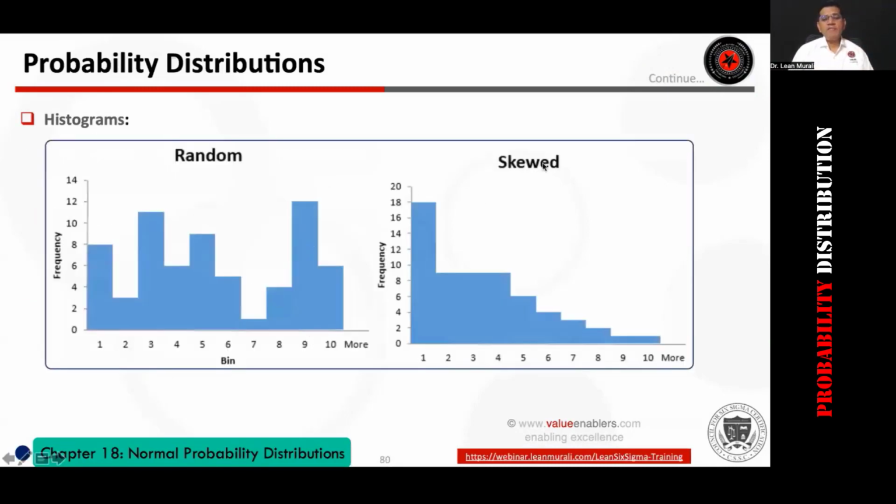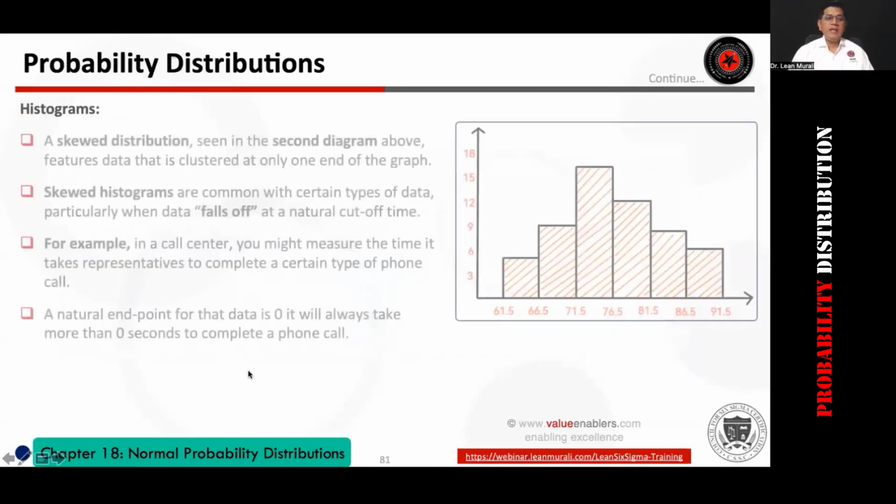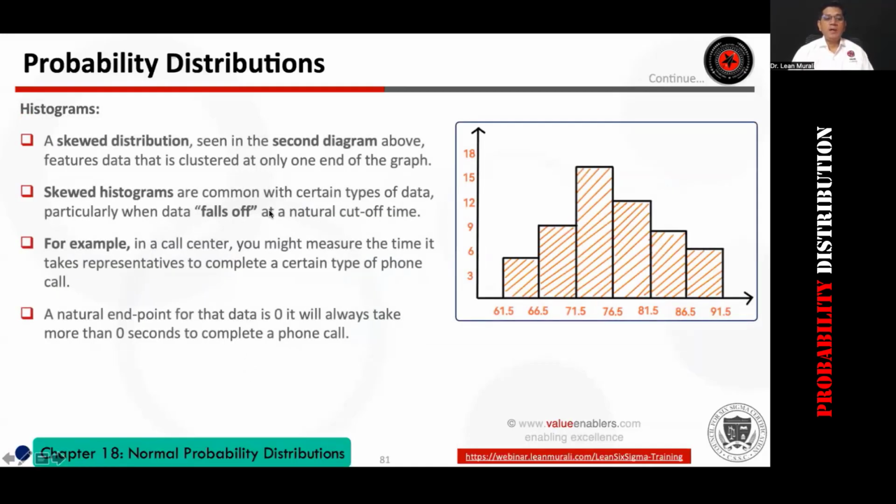Here, if you see, this is called a random distribution. There is no pattern here. This is called a skewed distribution because there is more data on the left side and less data on the right side. In a skewed distribution, the data is clustered on one end of the graph. Skewed histograms are common with certain types of data, particularly fall-off. In a webinar, fall-off after a particular time is skewed. When you make an offer towards the end of the webinar, people will drop off. That's all skewed data. Call centers also, and stuff like that.